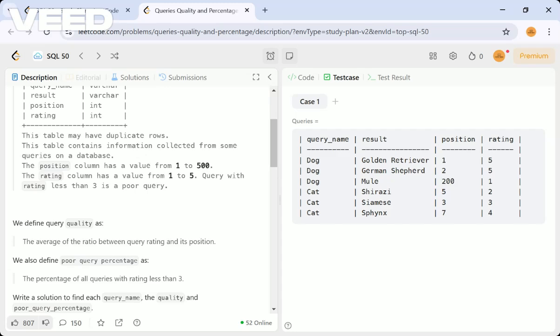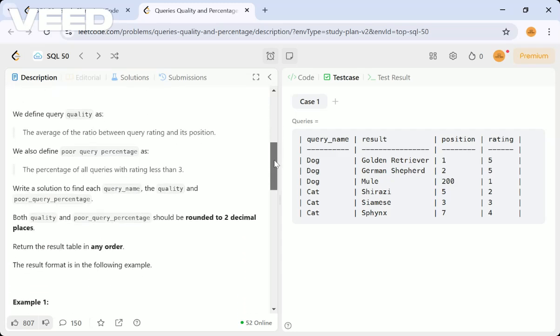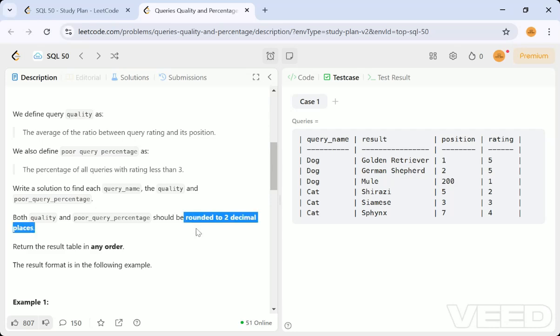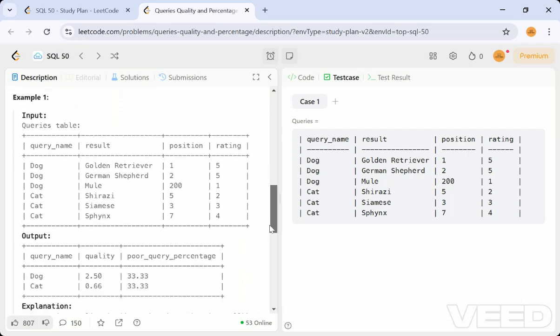They are already telling us there are duplicate rows, so first of all we have to group by query name. They are telling one more thing: both quality and poor query percentage should be rounded to two decimal places. Return the result table in any order. They are okay with that. So let's see the example so that you will understand better.